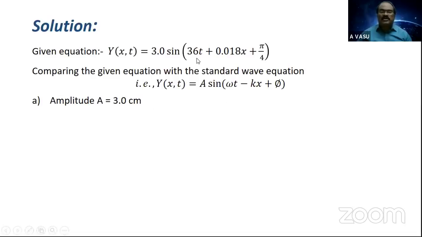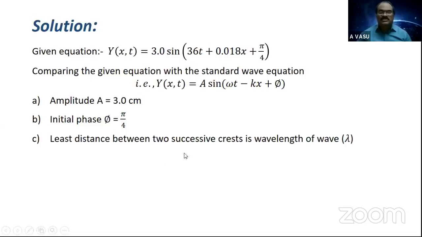Now in place of omega, you have 36. Omega equals 36. And in place of k, you have 0.018. And in place of initial phase phi, we have pi by 4. Next it is asking just the initial phase, only phi. So the initial phase is pi by 4. Sometimes they ask what is the initial displacement. Then, as I suggested, if you take t equals 0, x equals 0, you get 3 sine pi by 4. Substituting the sine pi by 4 value, you get the initial displacement also. But here he's asking only amplitude and initial phase.